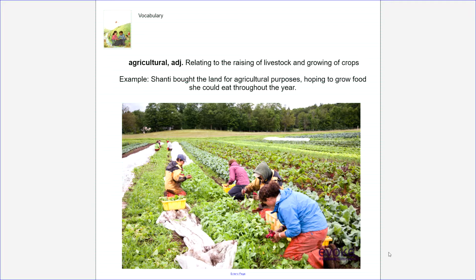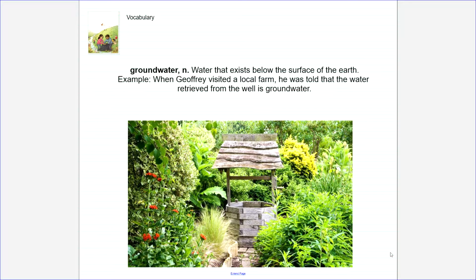We're going to review some vocabulary words you'll need to know for today's read aloud. Our first word is agricultural. Agricultural means relating to the raising of livestock and growing of crops. An example would be, Shanty bought the land for agricultural purposes, hoping to grow food she could eat throughout the year. Groundwater. Groundwater is water that exists below the surface of the earth. An example would be, when Jeffrey visited a local farm, he was told that the water retrieved from the well is groundwater.